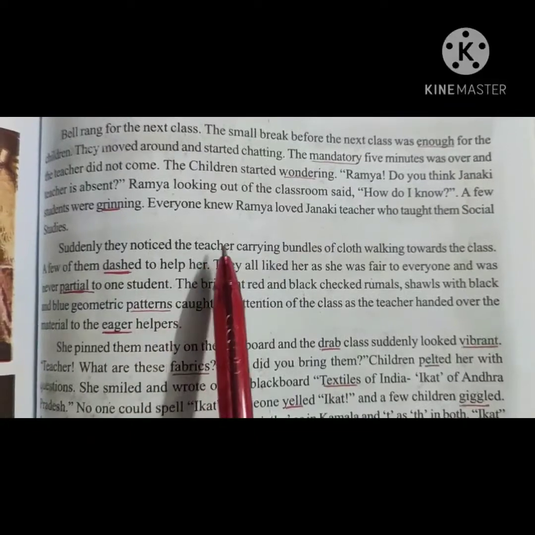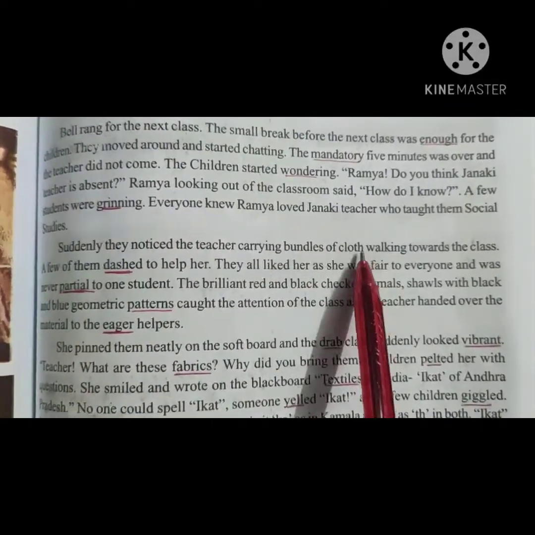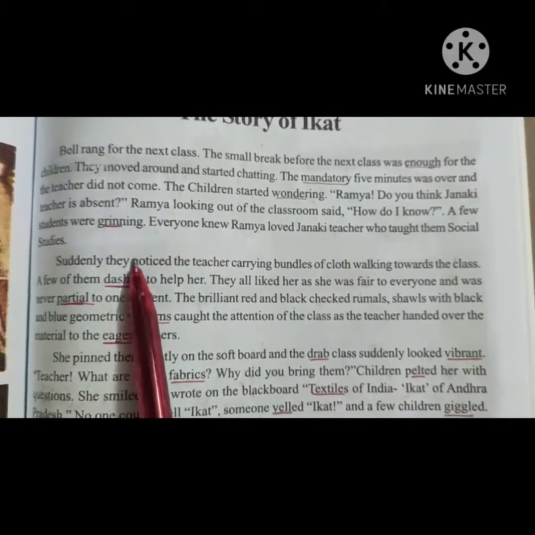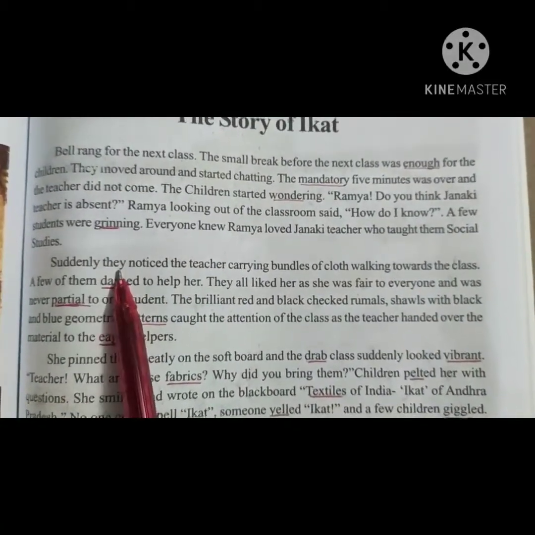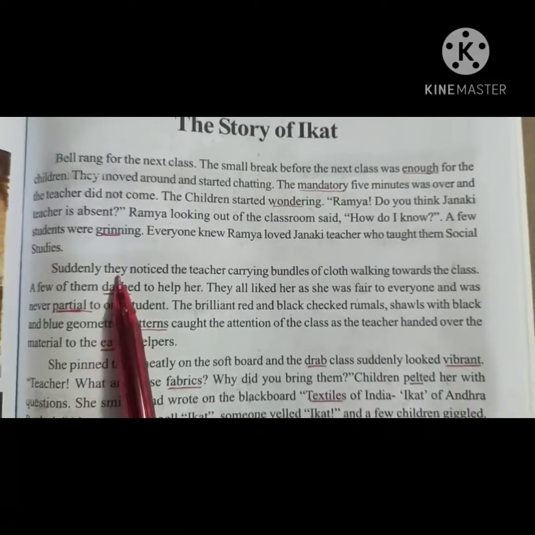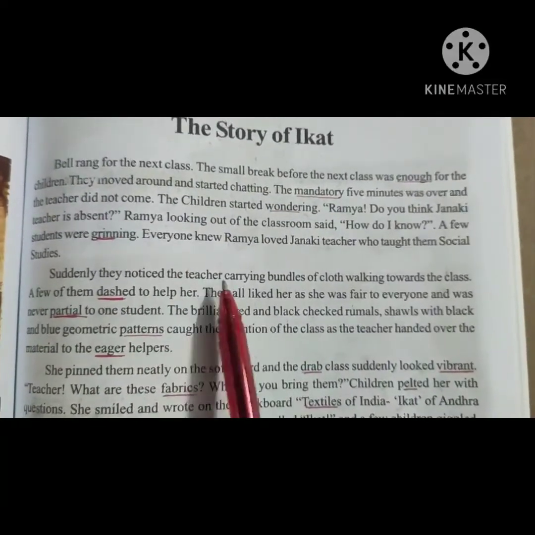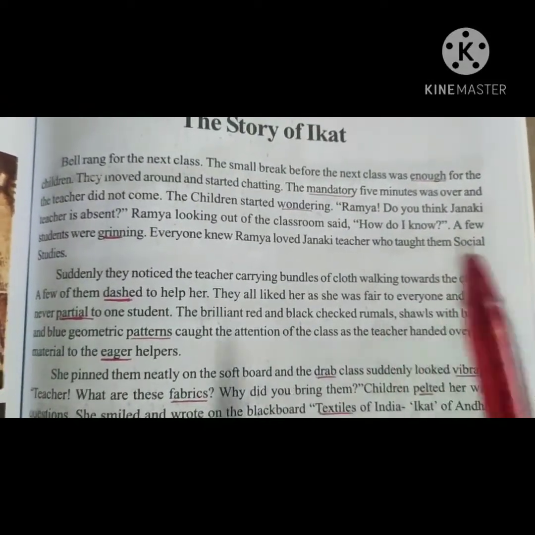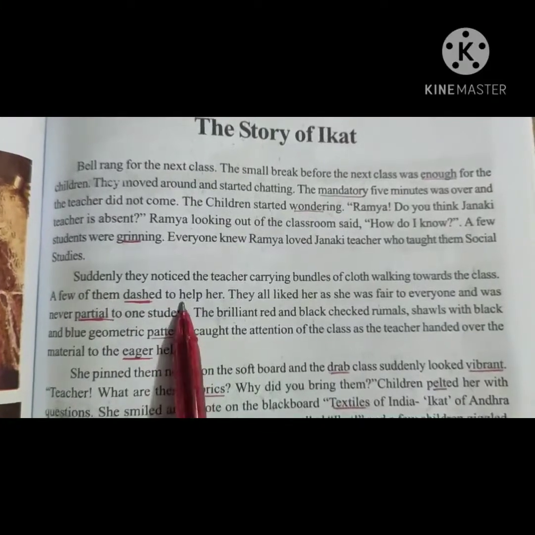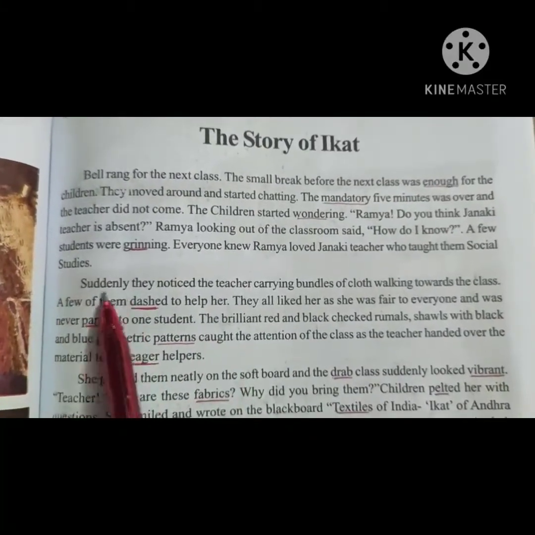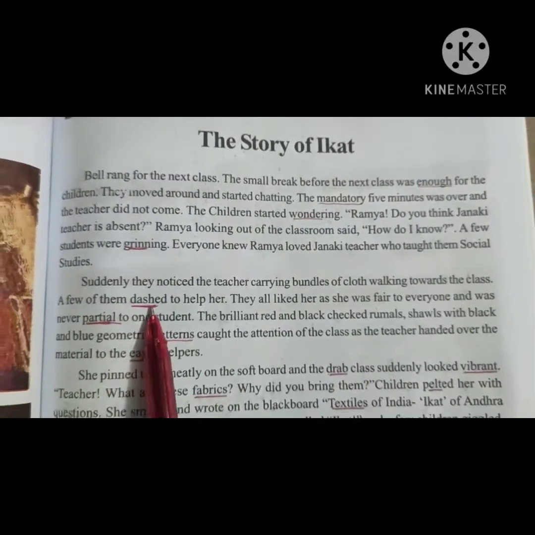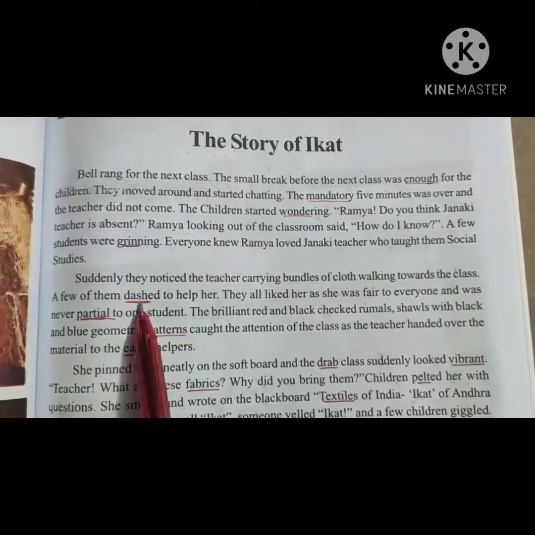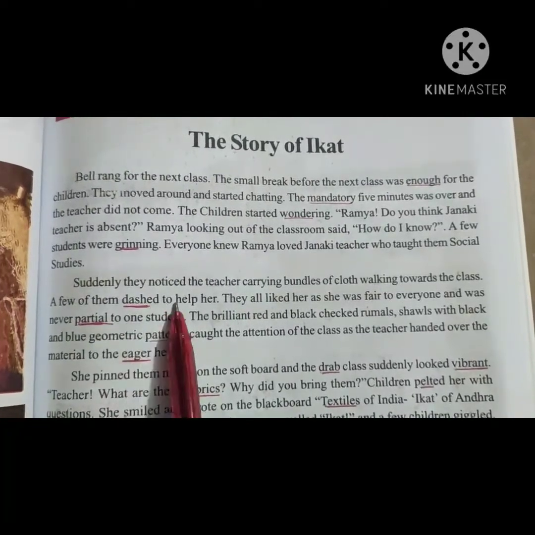Suddenly, they noticed the teacher carrying bundles of cloth walking towards the class. They, who does they refer to here? Children in the classroom. So the children suddenly notice that their teacher is carrying some bundles of clothes towards the classroom. A few of them dashed to her help. So a few children dashed. Meaning of dash, go somewhere very quickly. So they immediately went there quickly to help her.